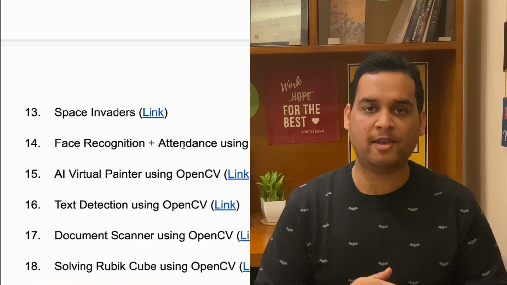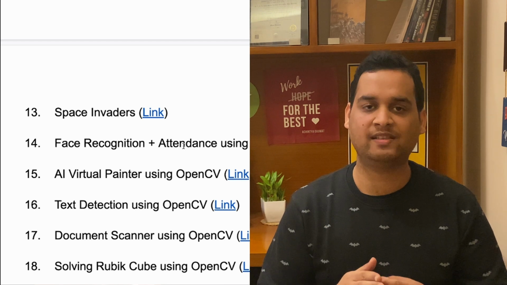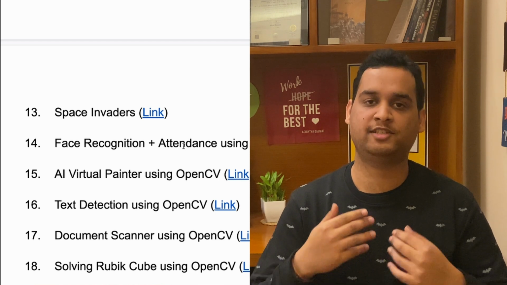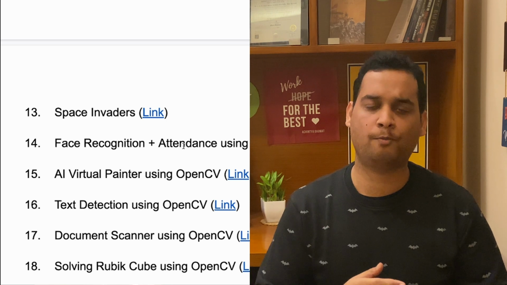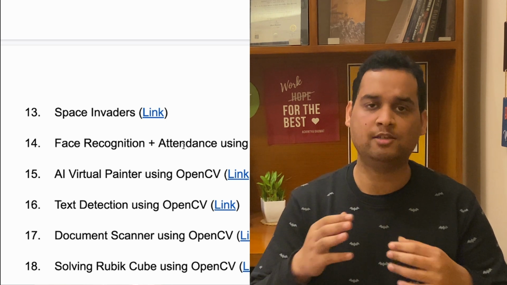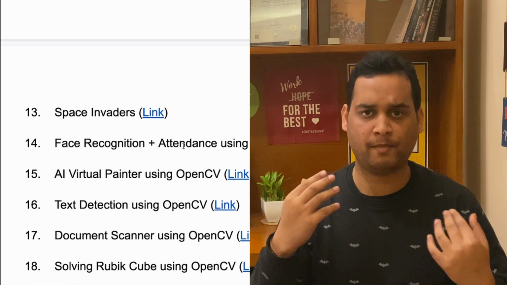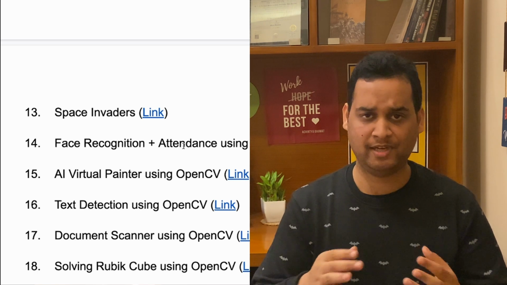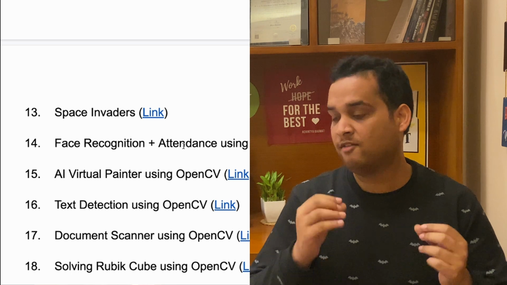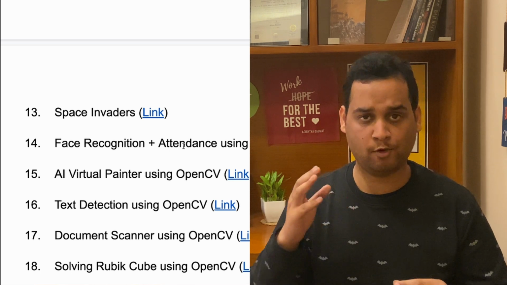Okay, next we cover 5 projects from a very famous Python library, that is OpenCV. Most of the implementation of Python, if you do, you will definitely use OpenCV for it. All the image, all the object detection, etc., machine learning, computer vision, OpenCV is heavily used in that. So the first project you can make is a face recognition and attendance system using OpenCV.